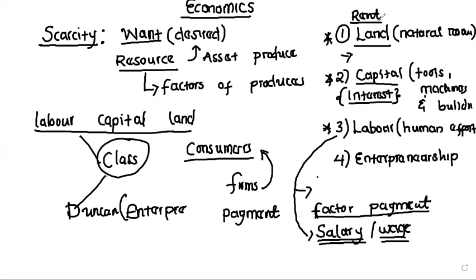So you can use my tree. The money you give me for using a tree is called rent. It doesn't matter. It shouldn't just be a house. It can be any natural resource.